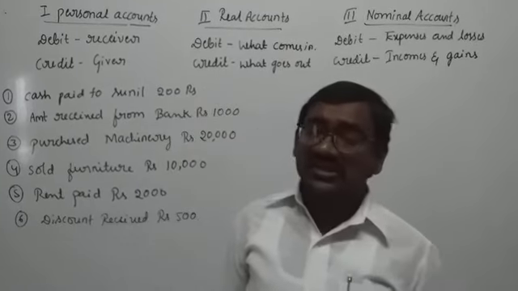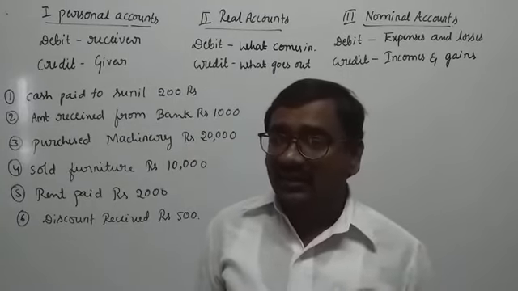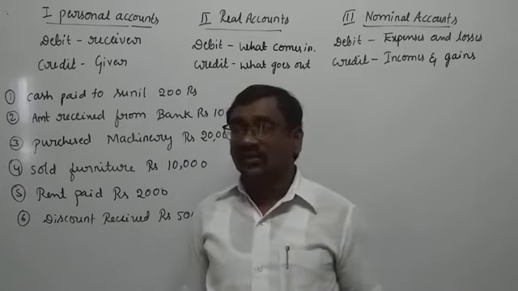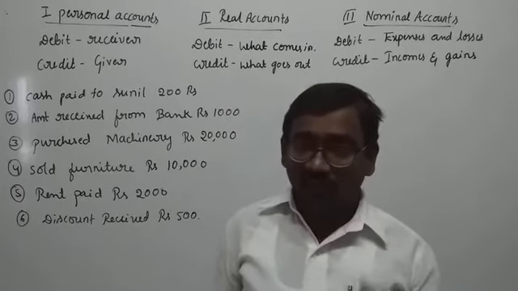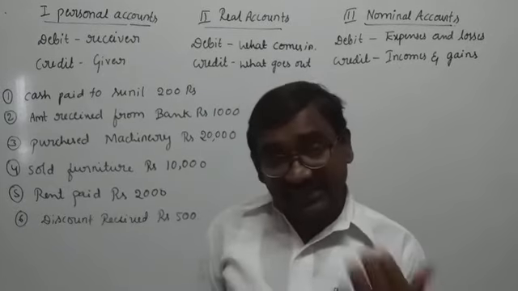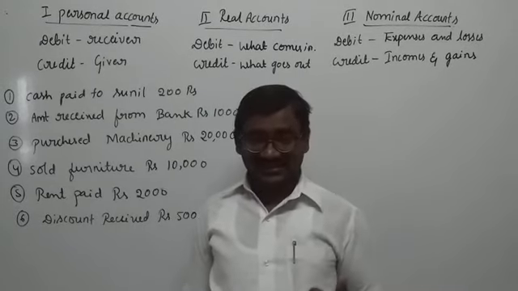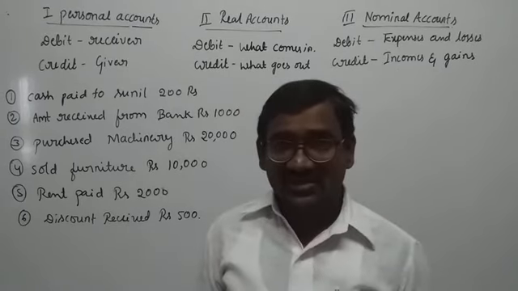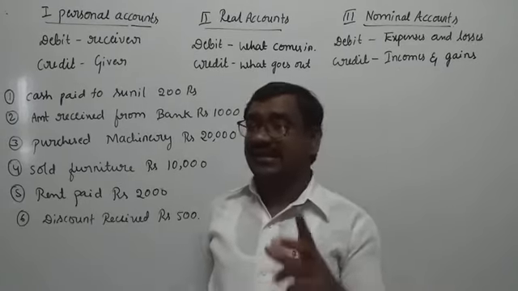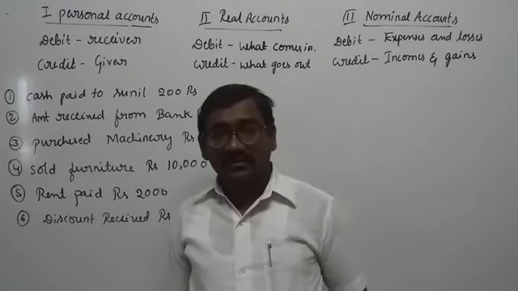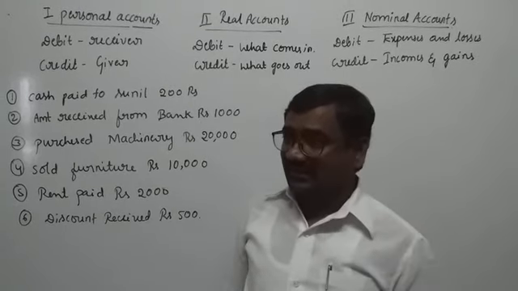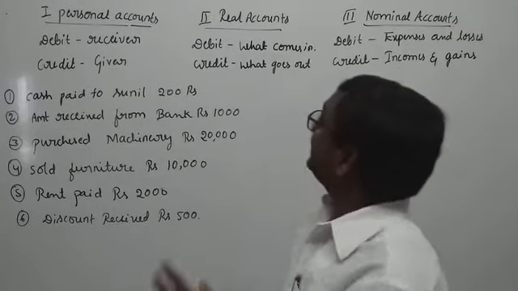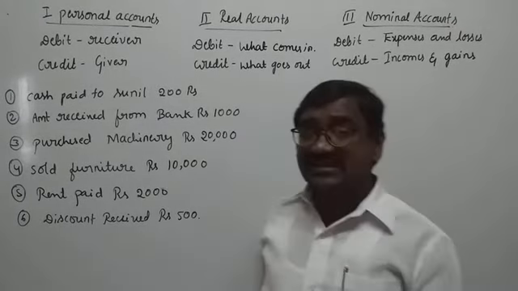In this transaction, we are able to know the two side effects: one is we are receiving the assets and giving the cash. These two side effects we record in any transaction is called the double entry system.